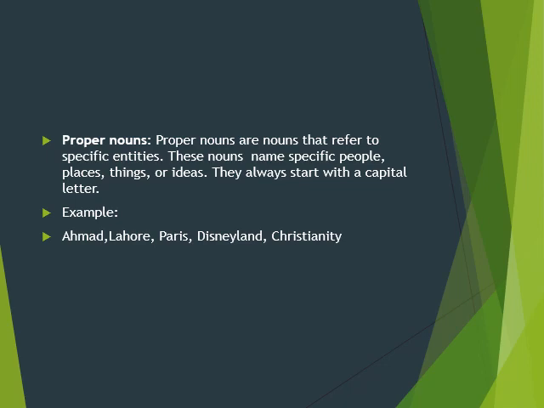The second type is proper noun. Proper nouns are the nouns that refer to specific entities, a specific person, place, or thing. For a person, we can say Ali, Ahmad, and for a place, Lahore or Paris. Any name that has some specified entity is known as a proper noun.